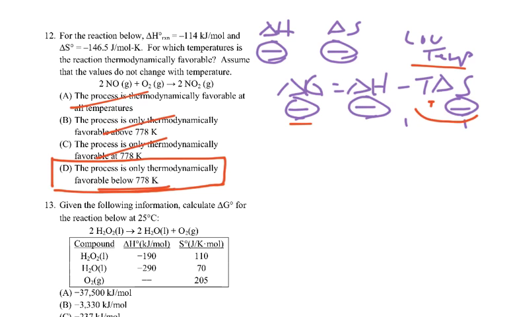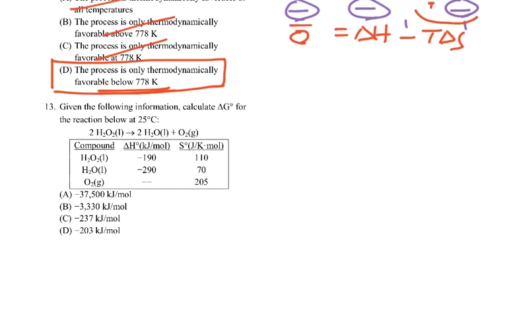If we were to go back and say, at what point does this become thermodynamically favorable? Then we're going to use the special case where delta G is 0. So 0 equals delta H minus T delta S. Solve for T. And I bet that's going to come out to be 778, because otherwise the question doesn't make sense. Okay, go on to 13.